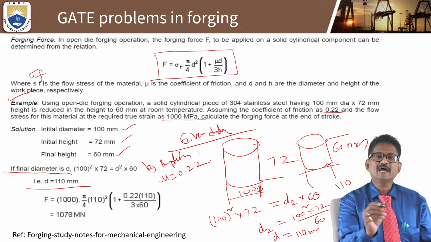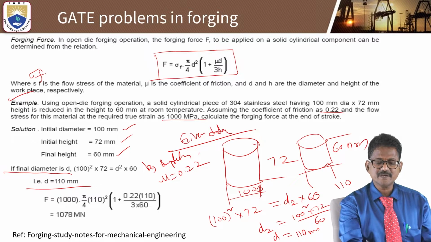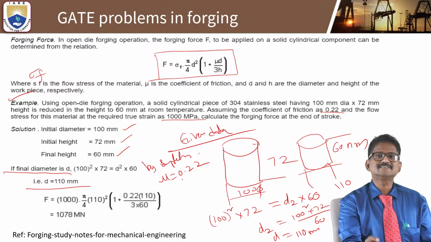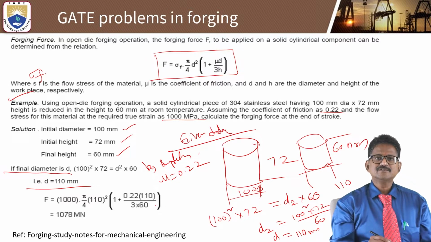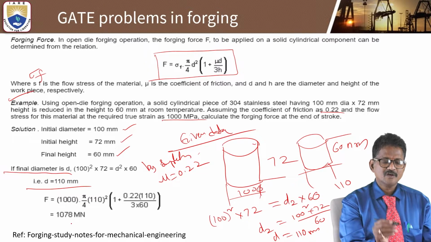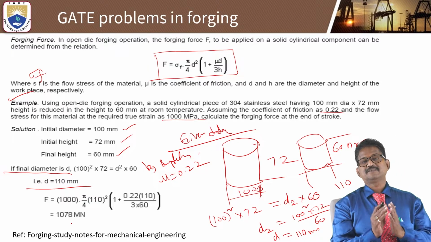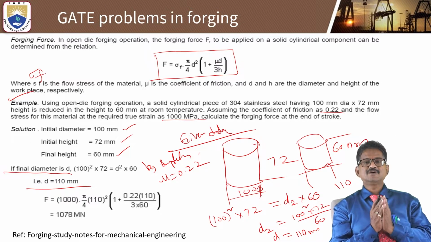Mu is equal to 0.2, yes or no? And diameter 110 by 3 into 60, the final height. If you use the calculator, you will get a total of 1078 meganewtons.